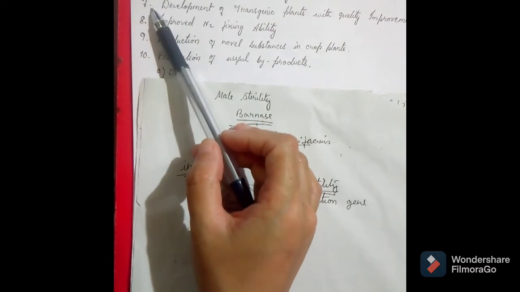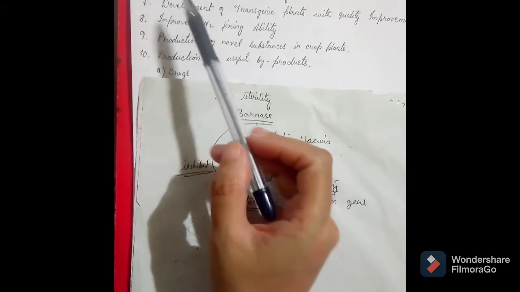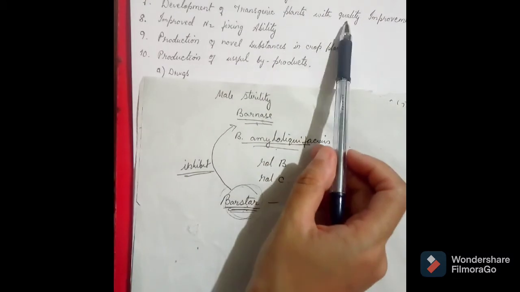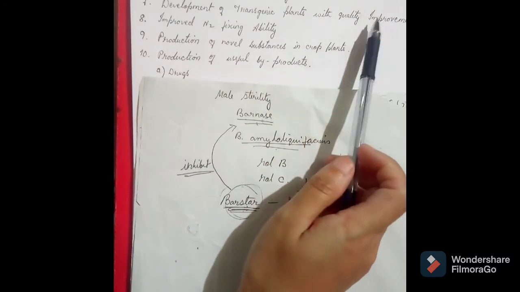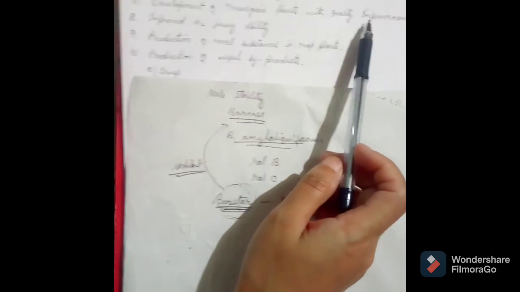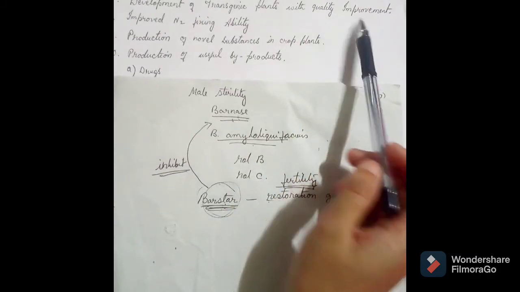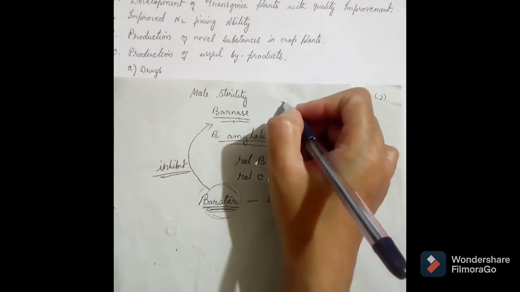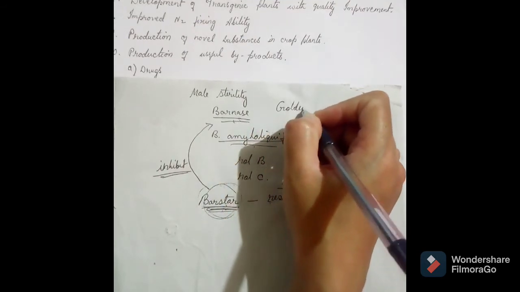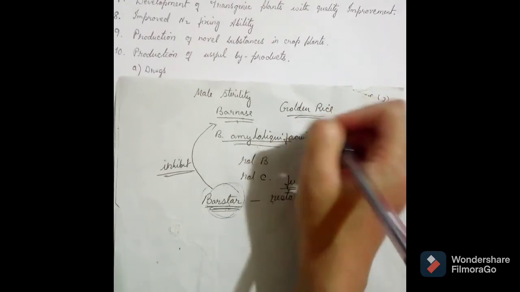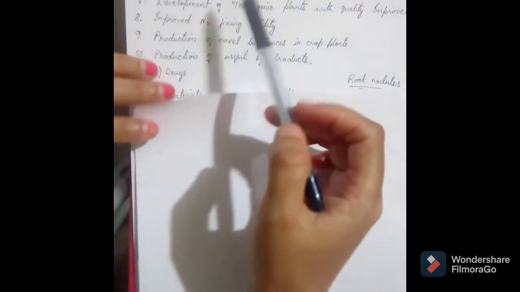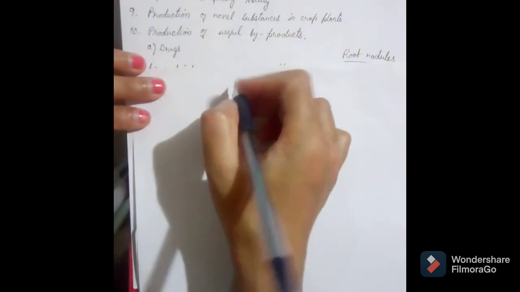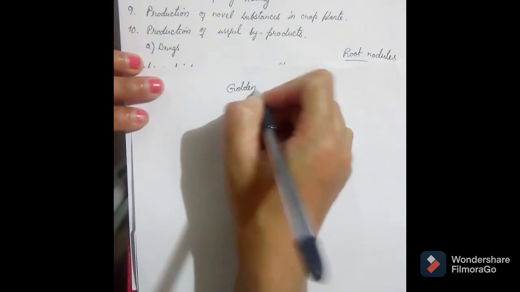So we see that another very important achievement is the development of transgenic plants with quality improvement. This is another point mentioned in the syllabus. You must have heard about golden rice. So let us talk about golden rice. When we talk about the development of transgenic plants with quality improvement, the best example is golden rice.